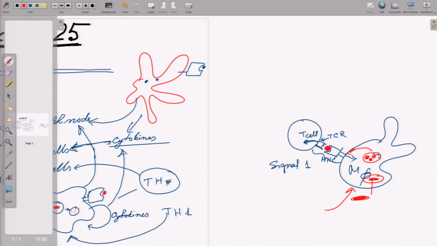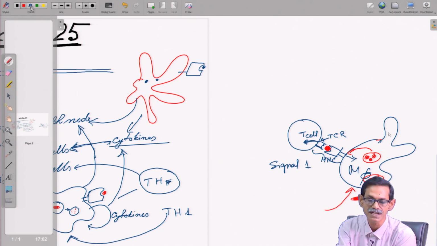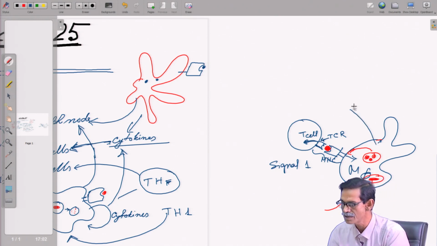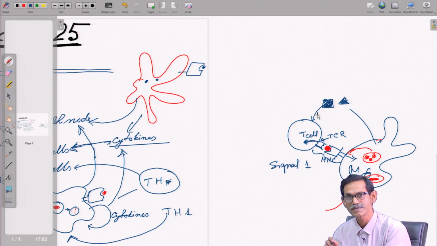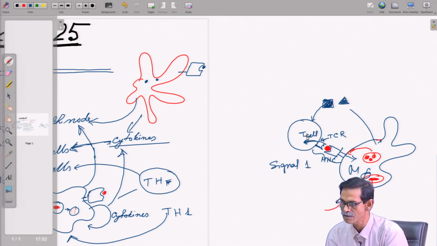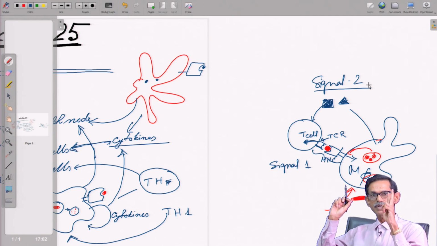During this process, the macrophage gets activated. What does the activated macrophage do? It releases some small molecules, mostly cytokines and chemokines. In this case, it is cytokines. So these also will activate. If this is signal 1, suppose this is signal 2. Both signals are very, very important.